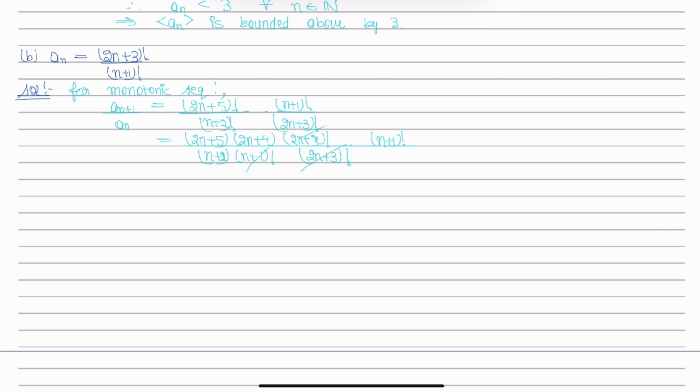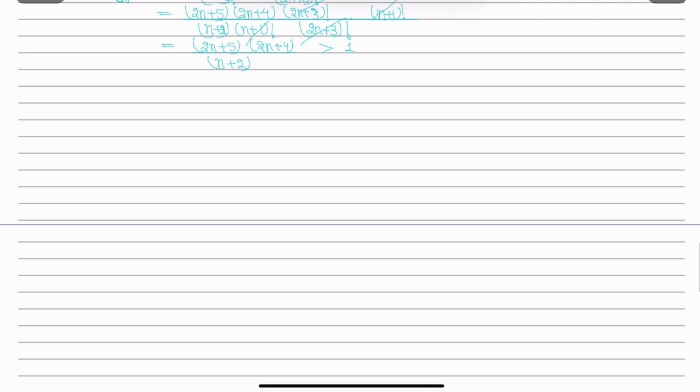This thing got cancelled out and we are left with (2n+5)(2n+4) divided by (n+2). So this term is always greater than 1. So we can say here that a(n+1) upon a(n) is greater than 1, which implies the sequence a(n) is an increasing sequence.